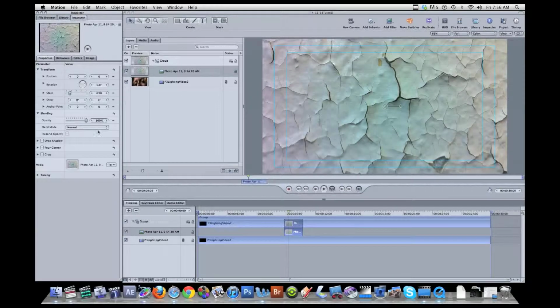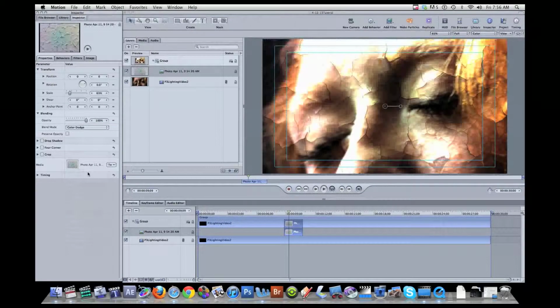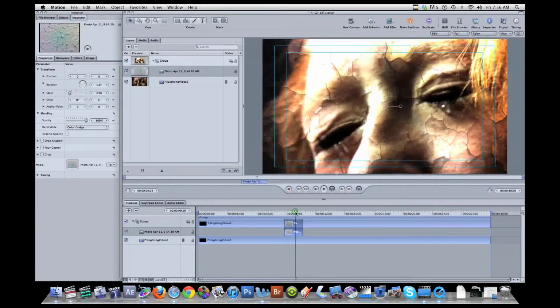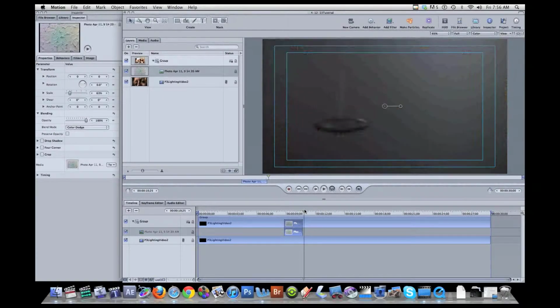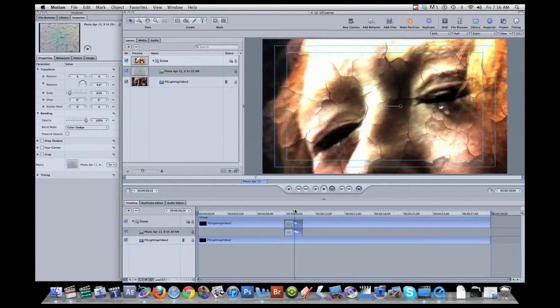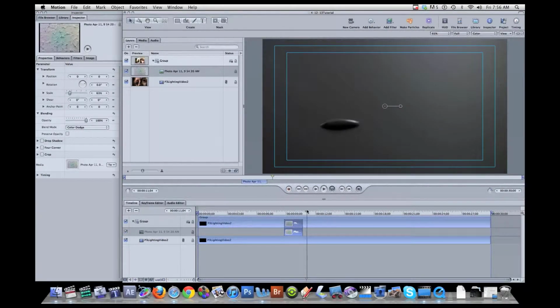And now here's where the magic takes place. I changed this, and I believe color dodge was the one that kind of achieves this effect. So instantly we have this kind of cracked look on our model. The insults have really hurt, so we're emphasizing it here with a little style. So that's the first little effect that we had going on, and then the second thing that we had going on was a text layer that kind of masked out the background with a blend mode.